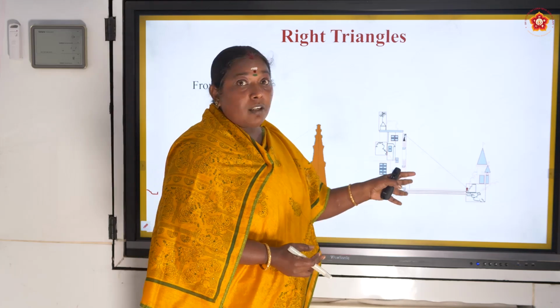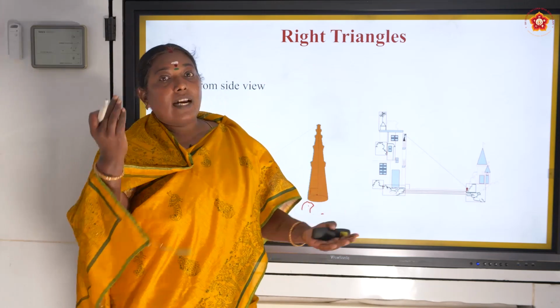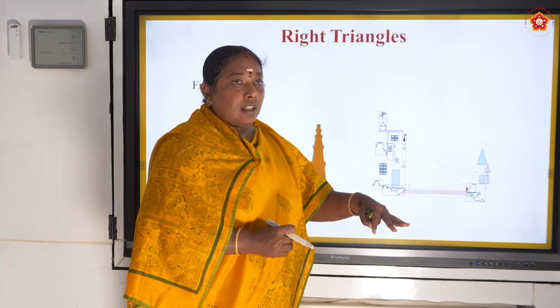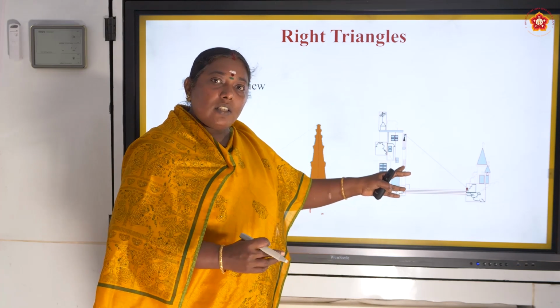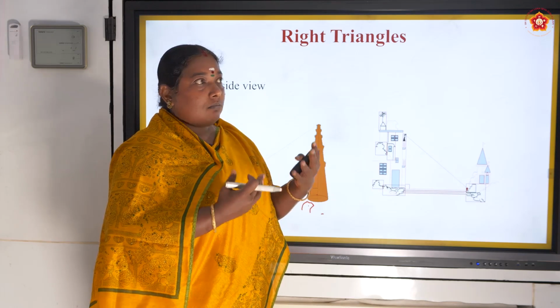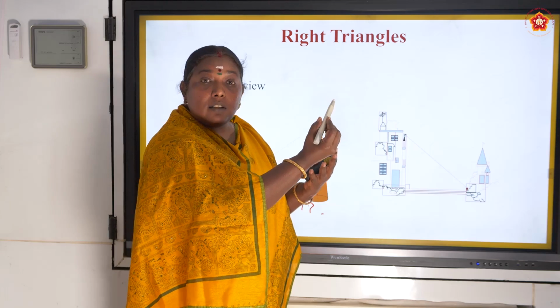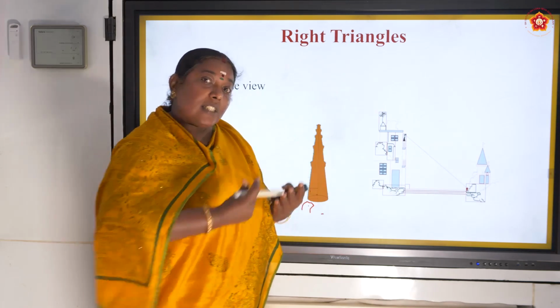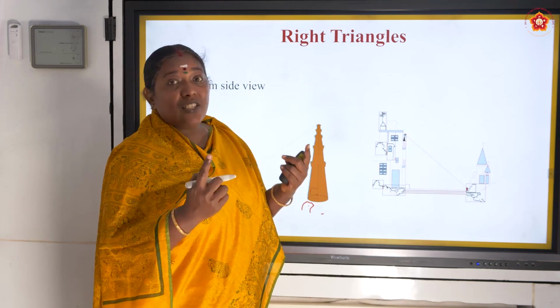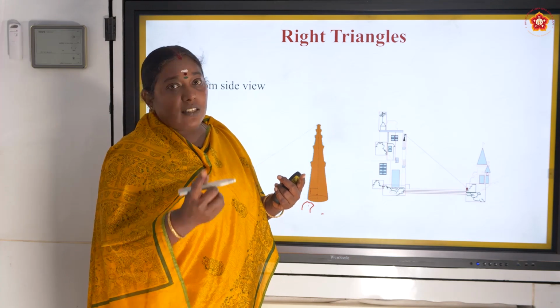So this is possible whenever one person is standing up in a building and one person is standing down on the ground. You can see a right-angled triangle, is it right? Or a temple on a hill, or the tip of a tree, and you are standing on the ground. At that time also you can imagine a right-angled triangle.